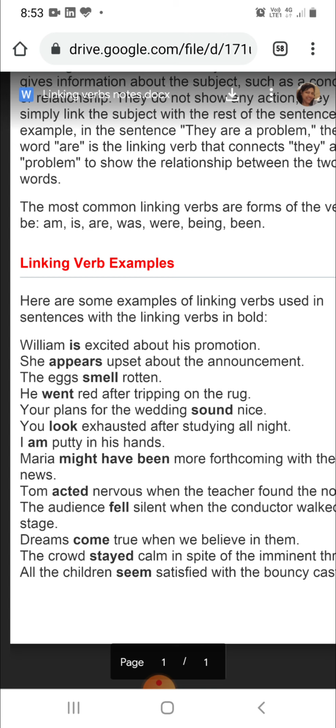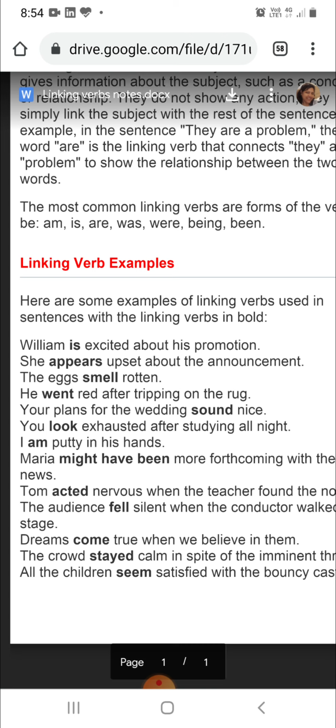The eggs smell rotten. Now here we do not have any different word that is used as a verb, but rotten, rotten means सड़ गया है, जिसको हम सड़े हुए कहते हैं वो.